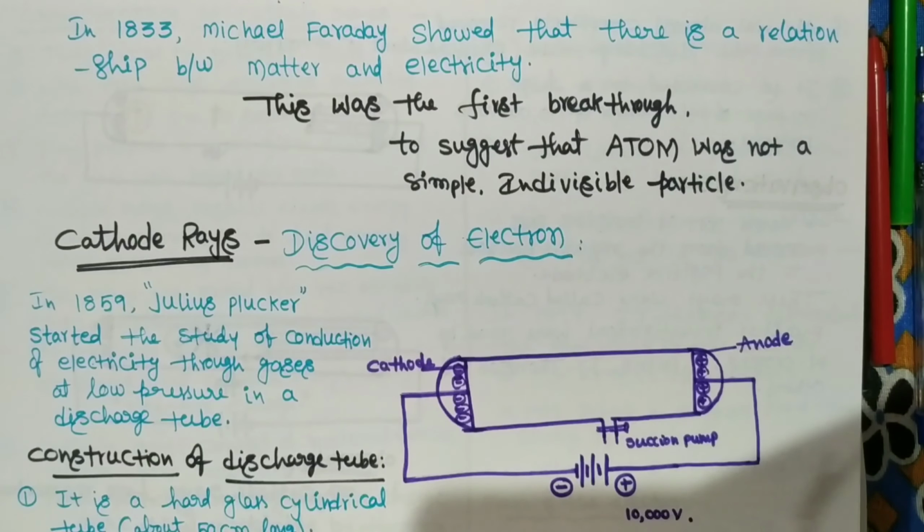J.J. Thomson, Stoney, and Julius Plucker were the scientists who did experiments. They proved that the atom is divisible, that the atom contains other subatomic particles. The atom is not the ultimate particle. The atom again contains particles, that is, subatomic particles. So today we are going to discuss the discovery of the electron.